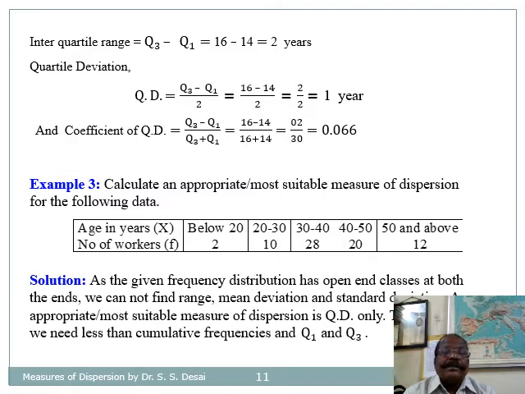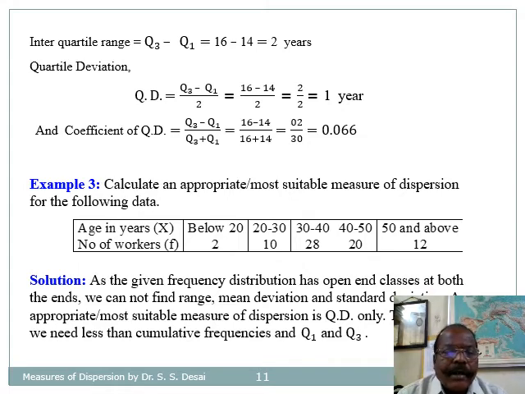The interquartile range is equal to Q3 minus Q1, that is 16 minus 14, that is equal to 2 years. And the quartile deviation QD is Q3 minus Q1 divided by 2, that is 16 minus 14 divided by 2. Finally, it comes out to be 1. And the coefficient of QD is equal to Q3 minus Q1 divided by Q3 plus Q1, that is 16 minus 14 divided by 16 plus 14, that is equal to 2 divided by 30. And its simplification is 0.066.